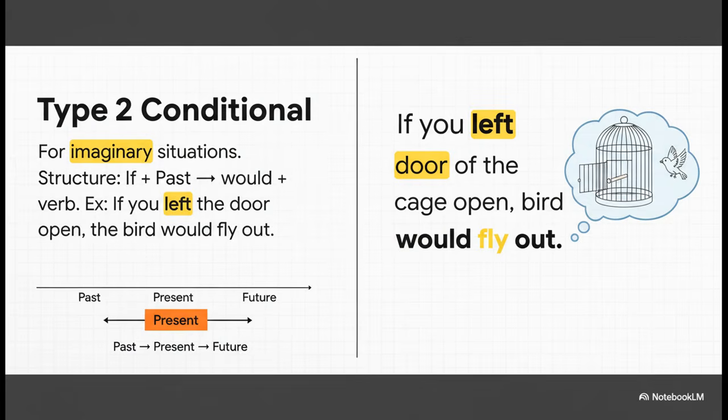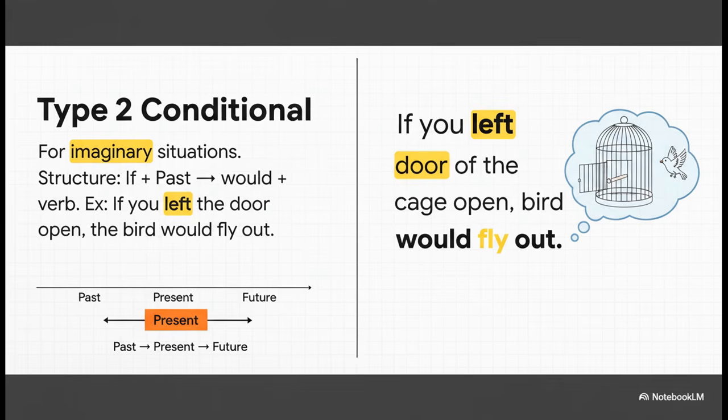Now, let's look at the second conditional. Notice how the structure changes. It's if plus the past tense, and the result uses would plus the verb. We use this for imaginary or unlikely situations. If you left the door of the cage open, the bird would fly out. See, here we are just imagining this situation. It's not real, it's a hypothetical idea.